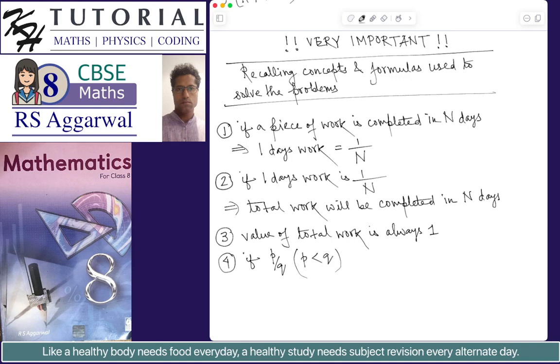If p by q amount of work is done, this implies the work left will be 1 minus p by q.